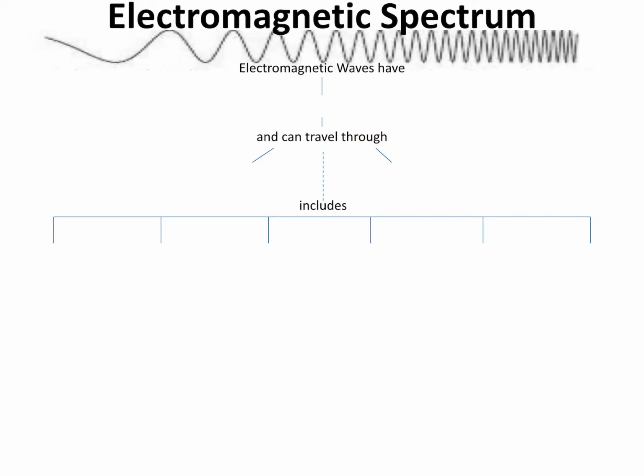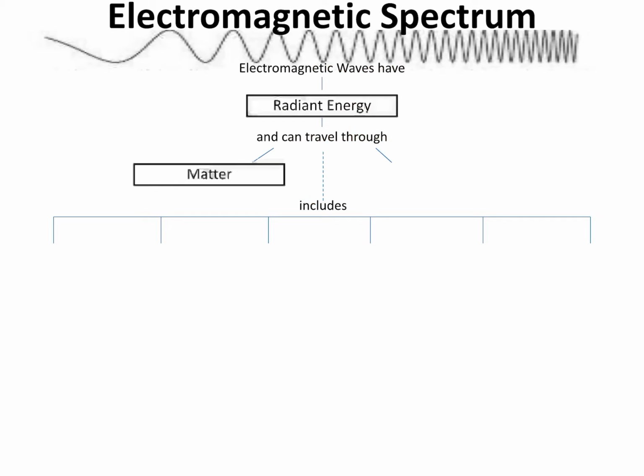Okay, some general information about electromagnetic waves. They carry radiant energy, and they can travel either through matter or through a vacuum. So I know I said electromagnetic waves do not require a matter, but they can actually travel through a medium. So for example, visible light that you and I can see with our eyes. I am currently sitting in a room with the light on. I know that there's air in the room with me because I'm breathing. So that is matter.